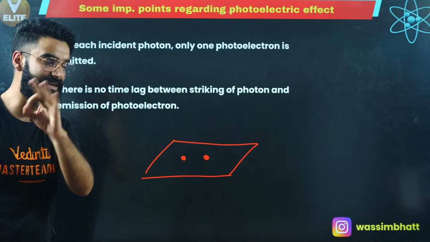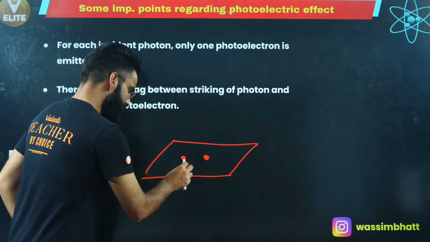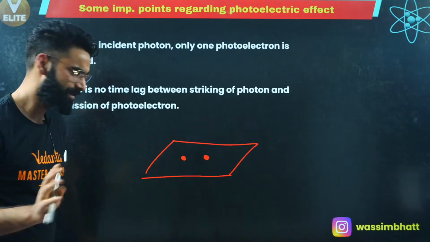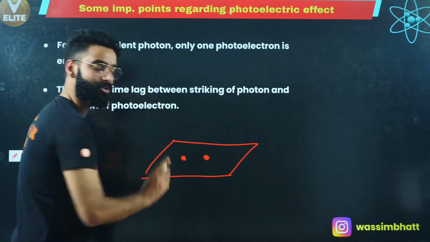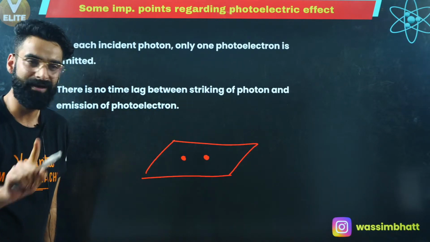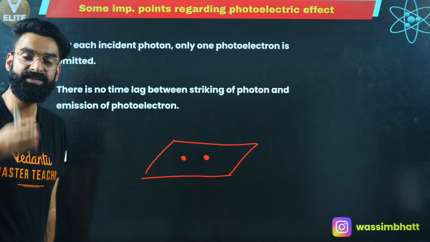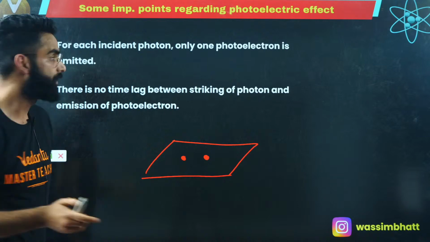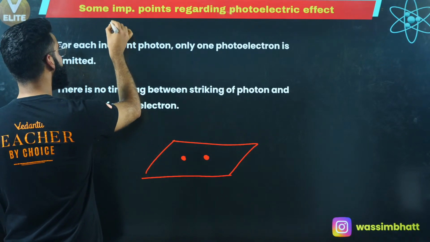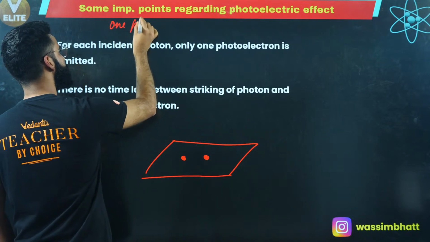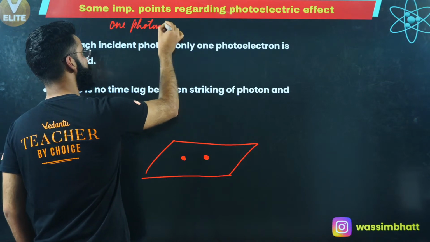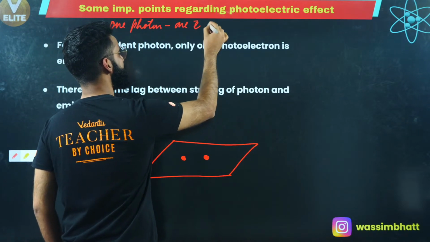Or let's keep it simple. In order to remove 1 electron, I need 1 photon. It's also called 1 photon, 1 electron emission.